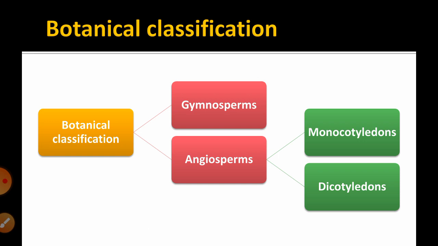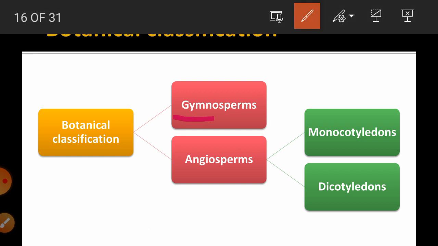Then next, on the basis of botany, crops are divided into two groups, gymnosperms and angiosperms. Gymnosperms are plants having naked seeds, while angiosperms are plants that produce flowers and their seeds are enclosed inside the flowering organs.